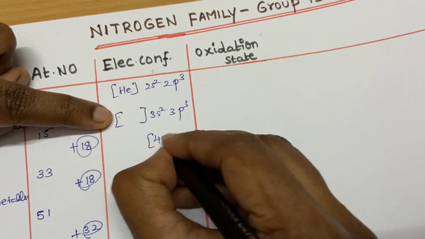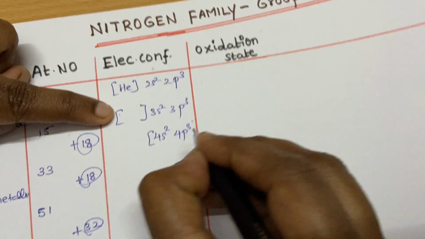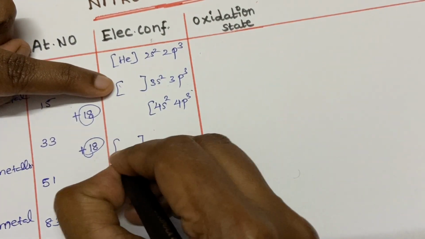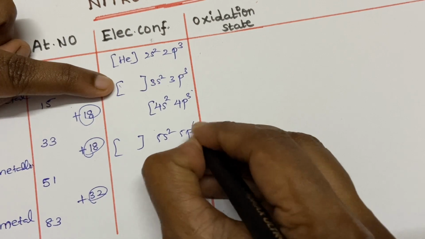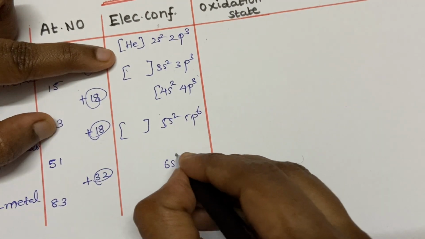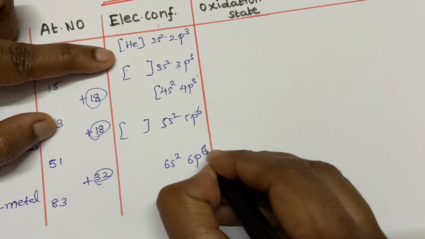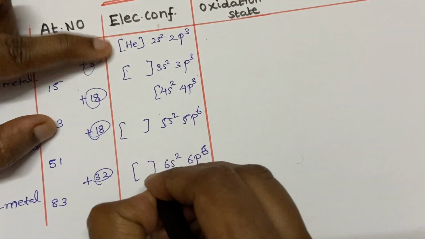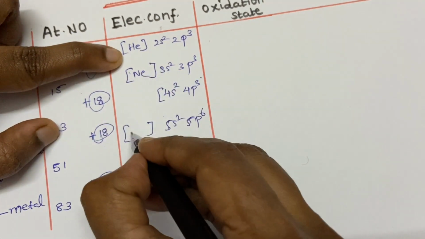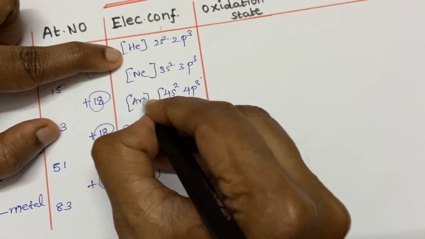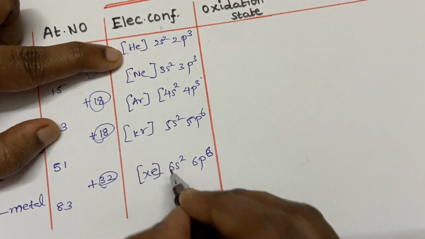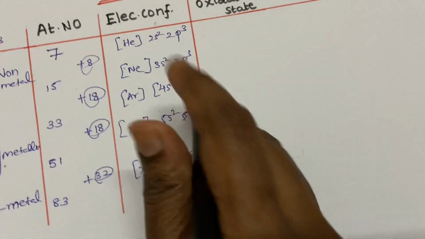Next is 4s2 4p3, then 5s2 5p3. When moving down, we are increasing the shell level by 1, isn't it? So the rare gases are helium, neon, argon, krypton, xenon. While moving down the group, we are increasing the shell.